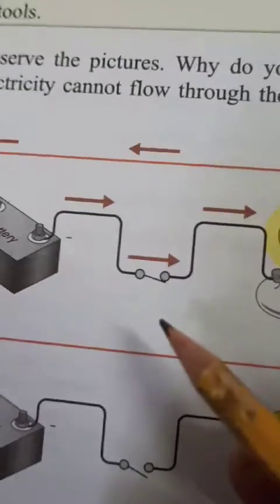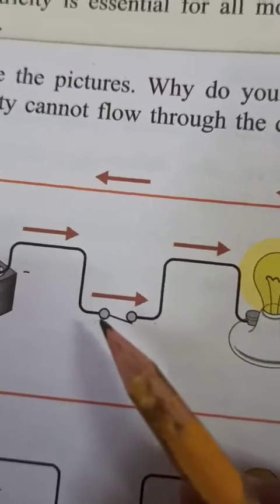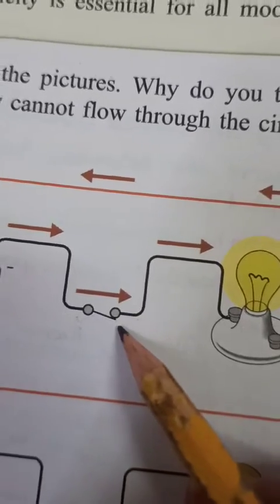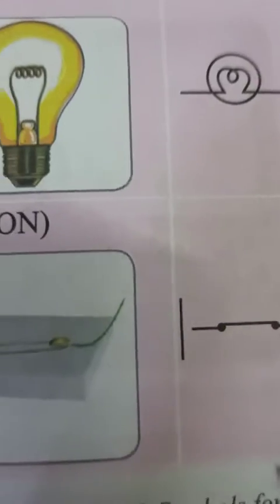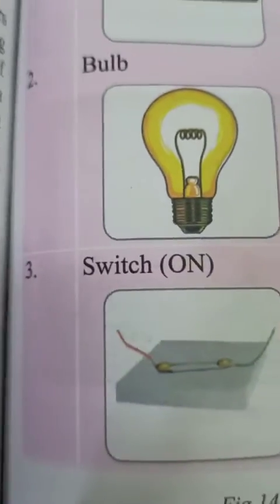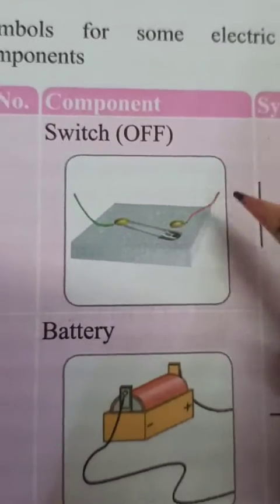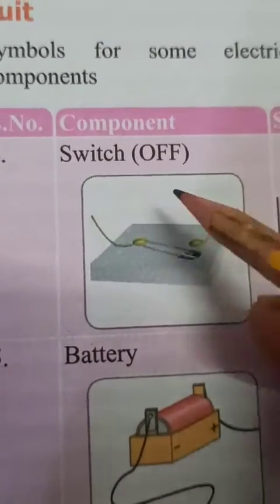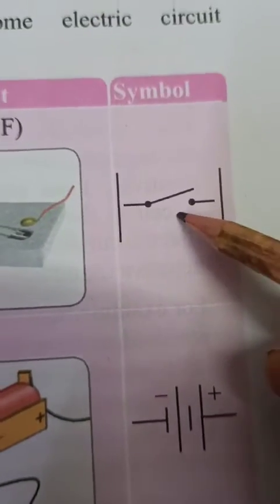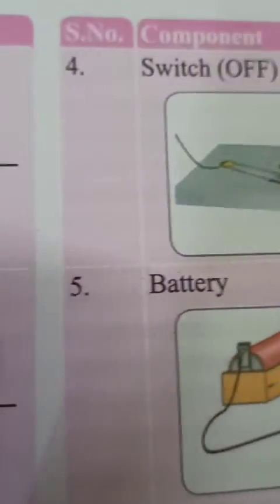Here they have given this symbol for switch on. And if the circuit is open and it is switched off, then we use this symbol.